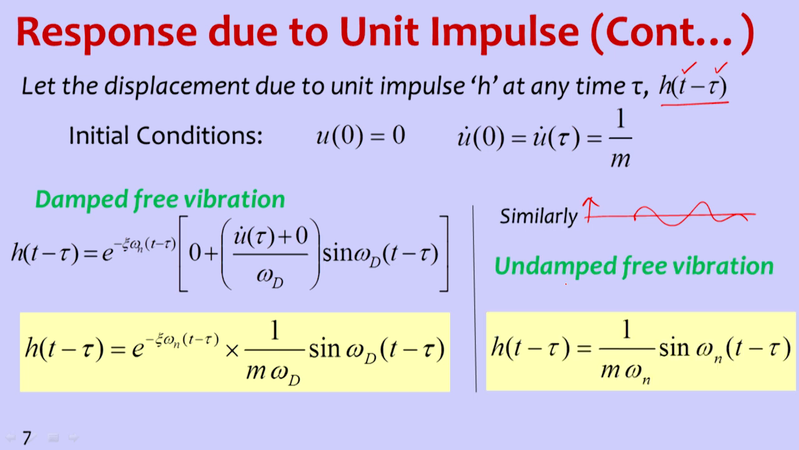Similarly, this is the response for damped free vibration, and for undamped free vibration this is the response. So the difference is this. If in this equation we put damping equal to 0, we will get the same thing. If zeta is equal to 0, this exponential term will disappear, it will become 1, and omega d, which is equal to omega n under root 1 minus zeta square, will become equal to omega n. So essentially both will become the same when zeta is equal to 0.